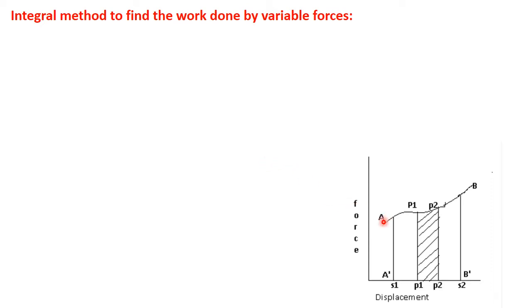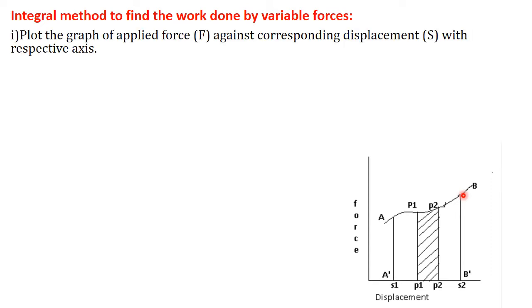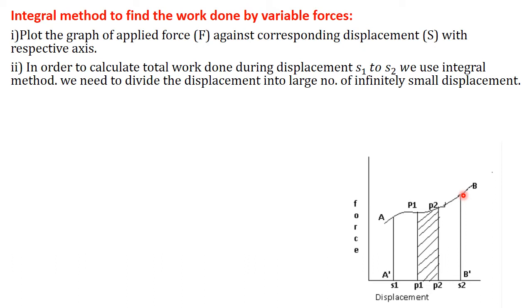You can notice that when displacement is s1, the force is at this point. And as displacement varies, the force magnitude as well as direction both vary. You can notice this by this curve. If you have to calculate the work done for this variable force, what do we have to do? The first step is that we plot the graph of force versus corresponding displacement. Then, to calculate the work done, let us consider the total displacement from S1 to S2. So we use the integral method.